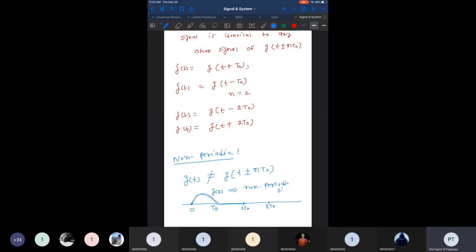Now, one interesting thing I would like you to take note of. It may be asked many times in the GATE examination also: whatever signals you are observing in your laboratory, generated by the function generator and some other device, is the signal periodic or non-periodic? Basically these signals are non-periodic, right? Because it is hard to observe a truly periodic signal. To observe a periodic signal, it should start from minus infinity and approach plus infinity. Then and only then can we say g of t equals g of t plus minus nT0. But if it starts somewhere and ends somewhere, it is a non-periodic signal, right?